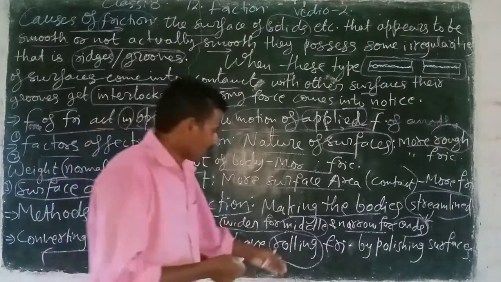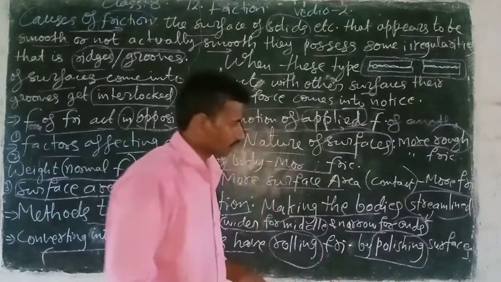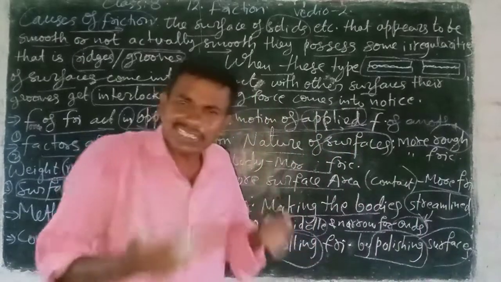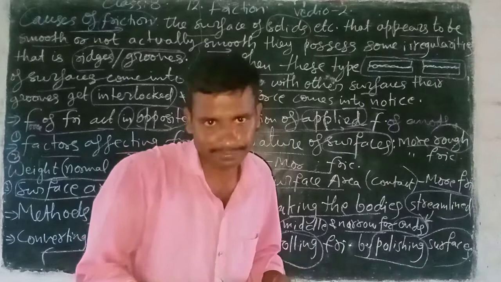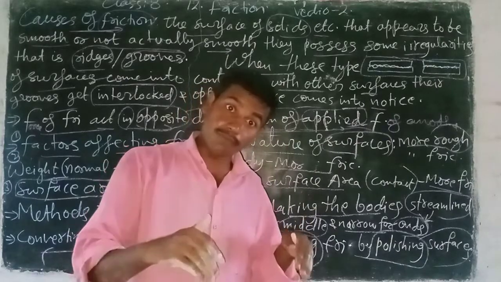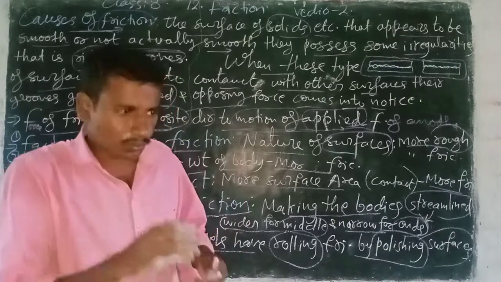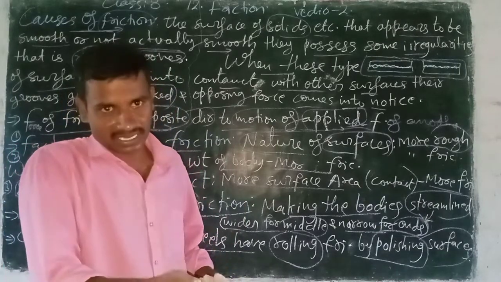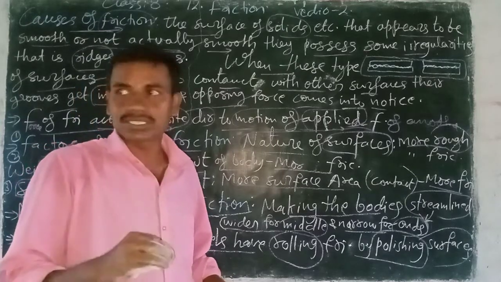By polishing their surfaces. If unpolished wheels are there, what happens? Friction force is more. If fully polished wheels are there, friction is less, because polish makes the area ridge-less.